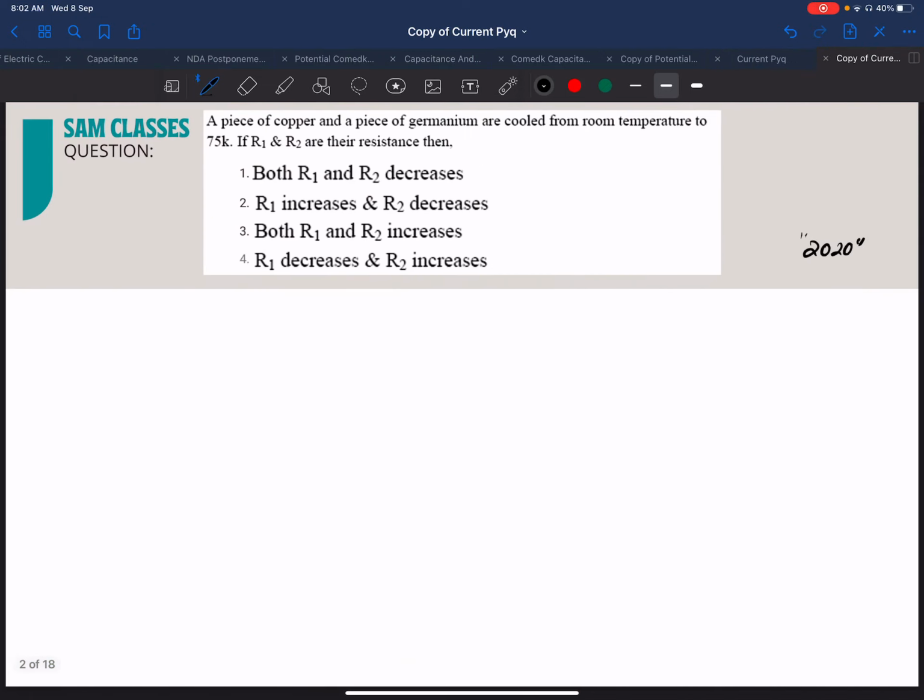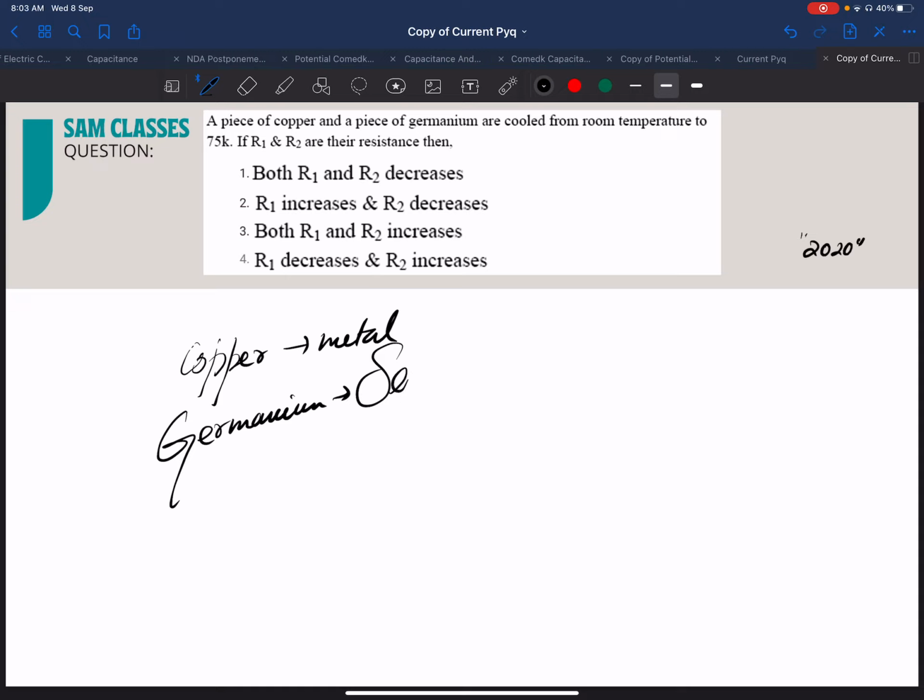Let's start the first question. The first question from 2020: we have a piece of copper and a piece of germanium. What is copper? It's a metal. And germanium is a semiconductor. Now they're telling us they are cooled from room temperature to 75 Kelvin.